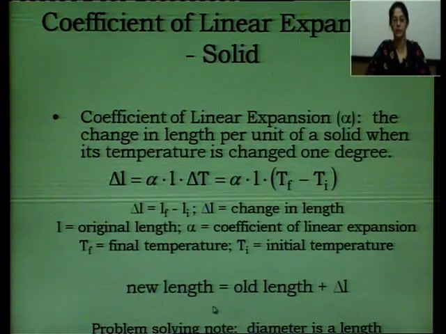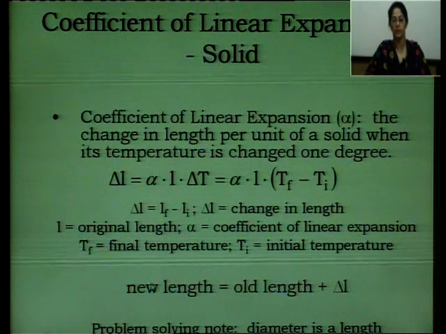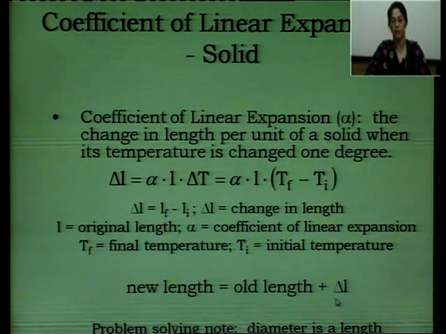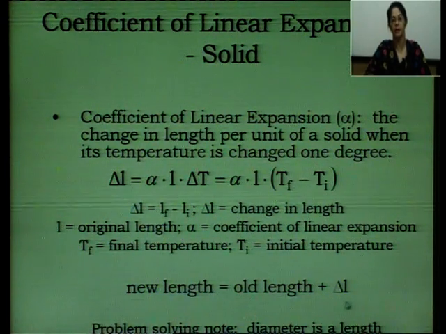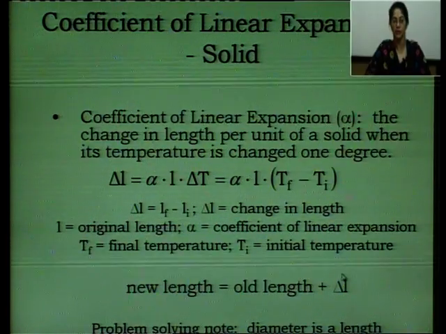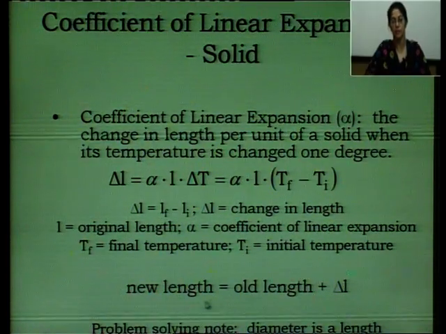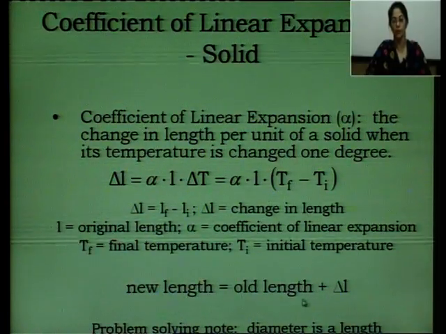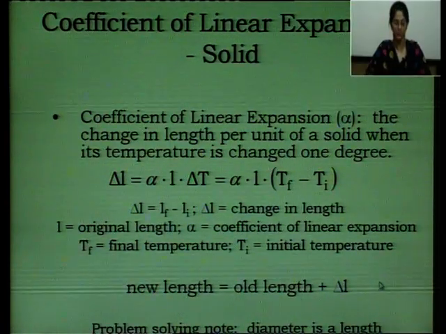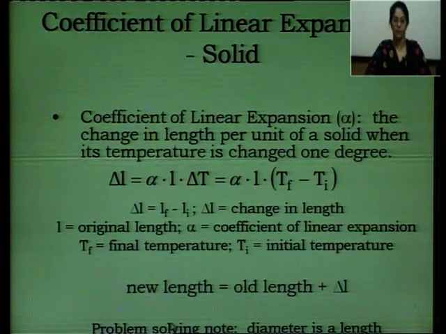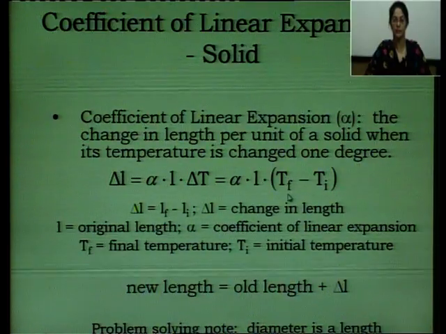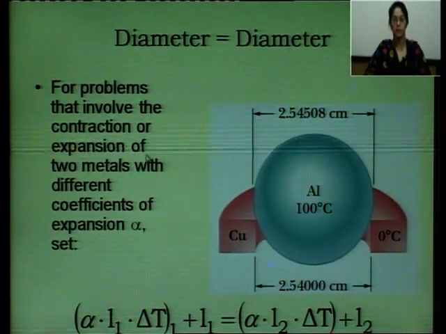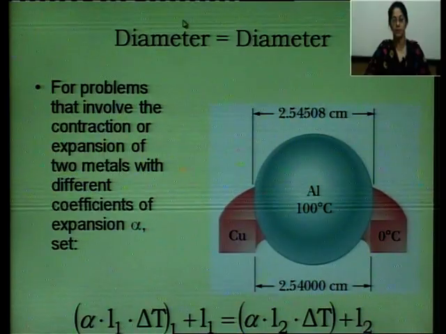Or in other words, we can write the new length is equal to the old length plus delta L. Delta L is the increase or decrease in length. So there is a change in length, okay. So the new length is equal to the old length plus delta L. So this is linear expansion. Linear expansion means increase in length with rise in temperature. So this is an example.